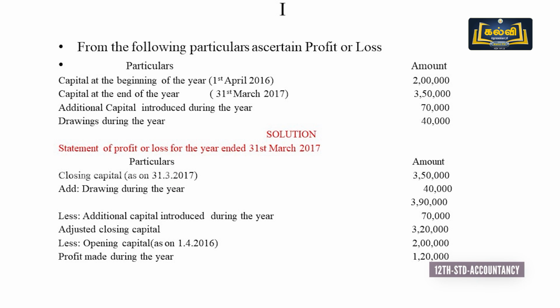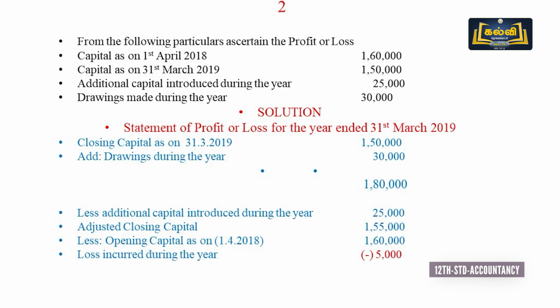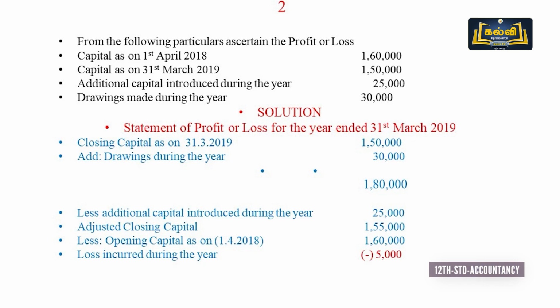The difference from the first sum: you see, there it was capital in the beginning of the year, capital at the end of the year. But see the next sum, capital as on 1st April 2018. When the year is given, we have to identify the opening and closing capital. 2018 is considered as the opening capital, 2019 is considered as the closing capital.